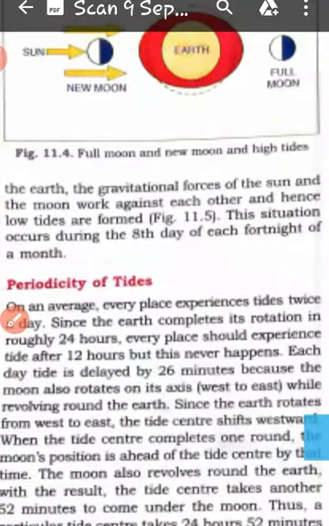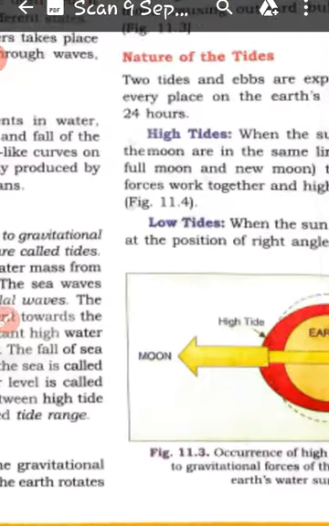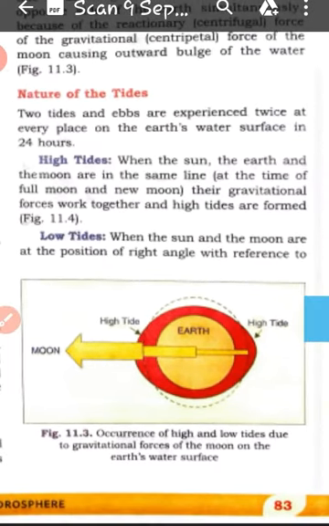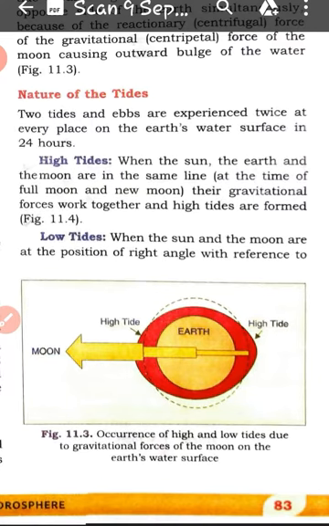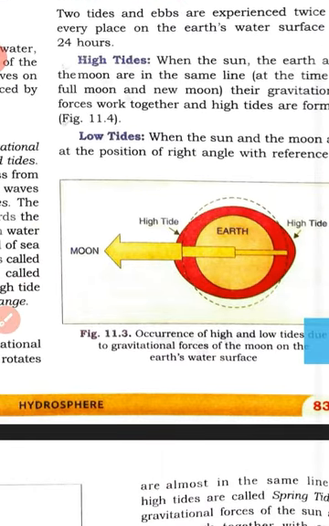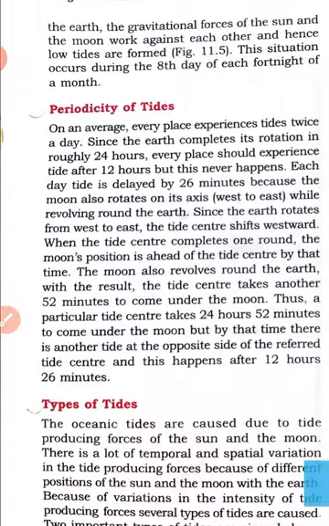Another thing is the high tide and low tide I was talking about. When the sun and moon are at a right angle position, we get neap tides, and the high tides were when the sun, moon and earth were in the same line, which I have already discussed. So this is the periodicity of the tide, and the types of tide we have already covered.